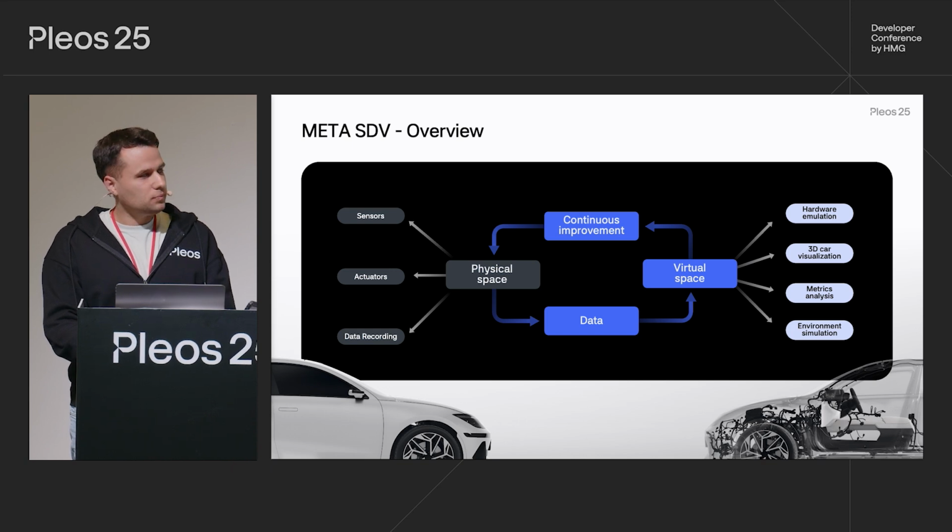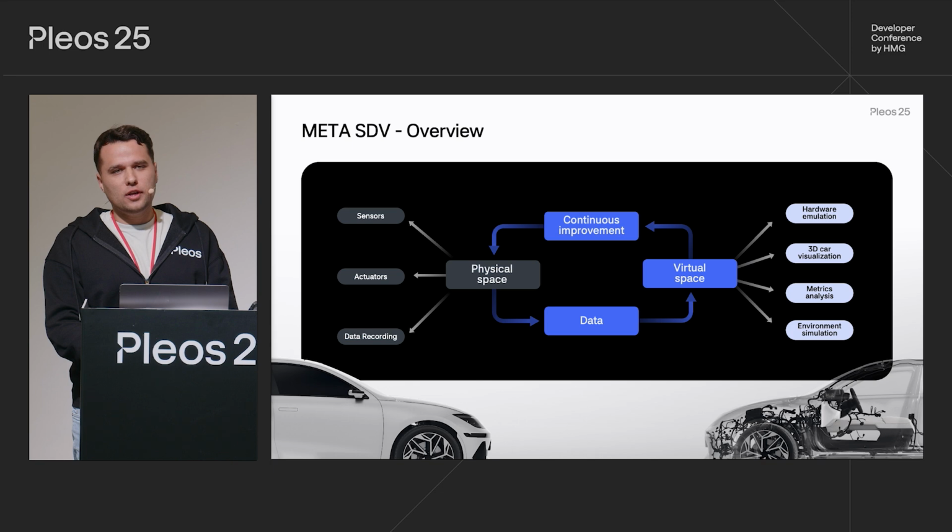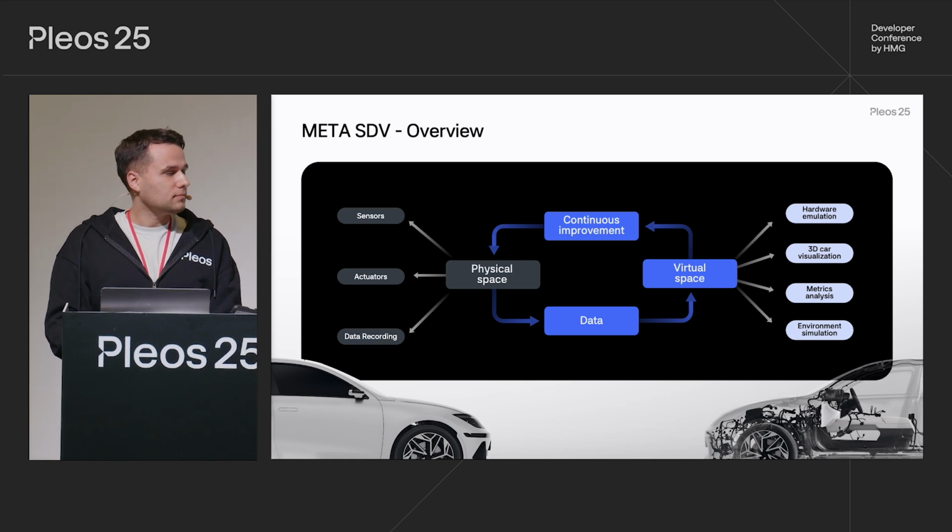It includes hardware emulation, which enables testing software in isolation with 3D visualization of the emulated vehicle, recording data of the real car, which we can use to analyze in the form of metrics in the virtual space, and simulation of external factors like weather conditions, which affect vehicle behavior.